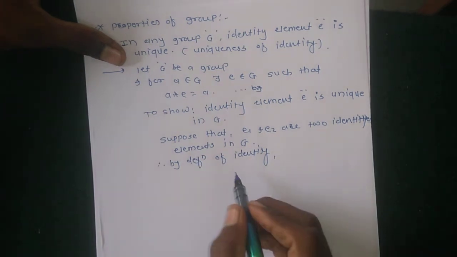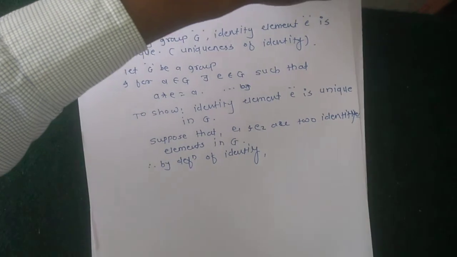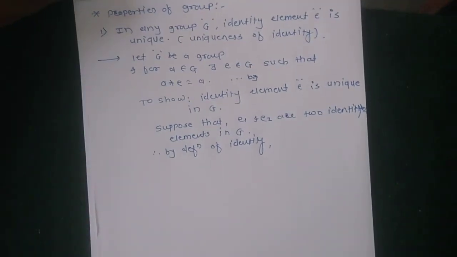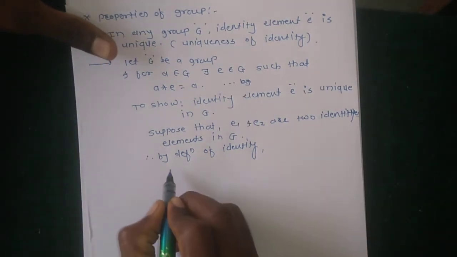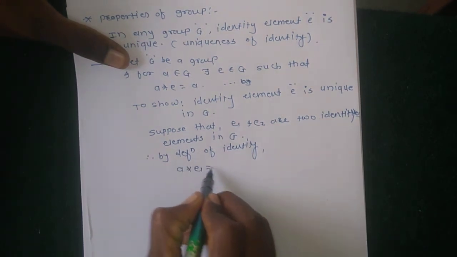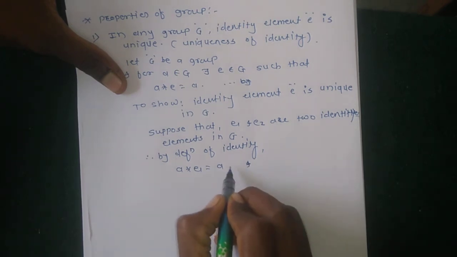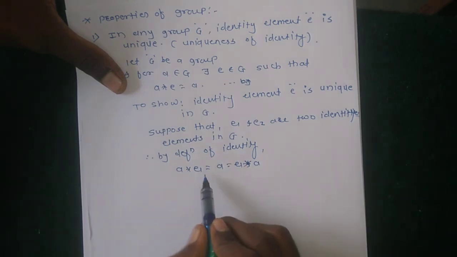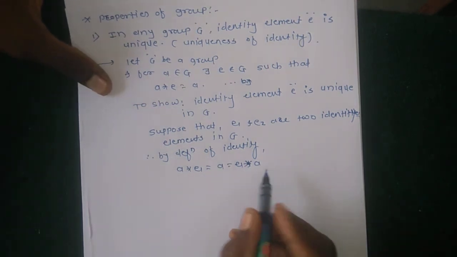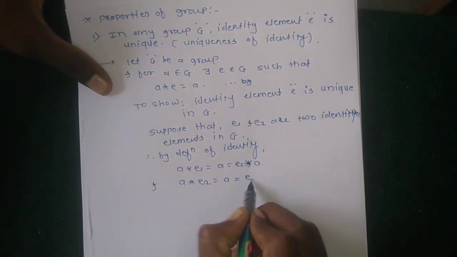For all A belongs to G, there exists E belongs to G such that A star E equal to A itself. Here E1 is an identity, E2 is also an identity. For all A belongs to G, A star E1 equal to A itself, and A star E2 equal to A itself.